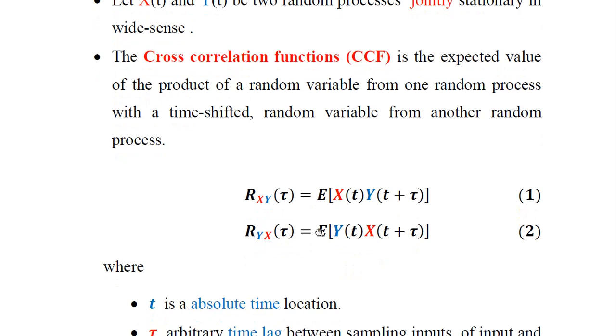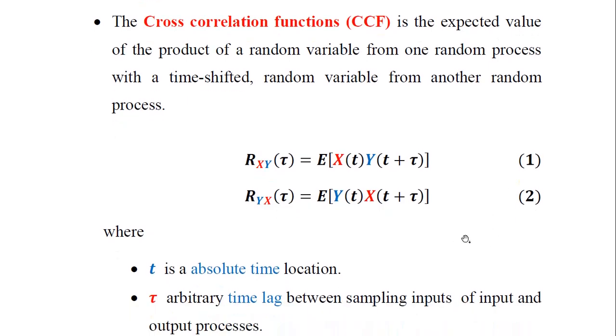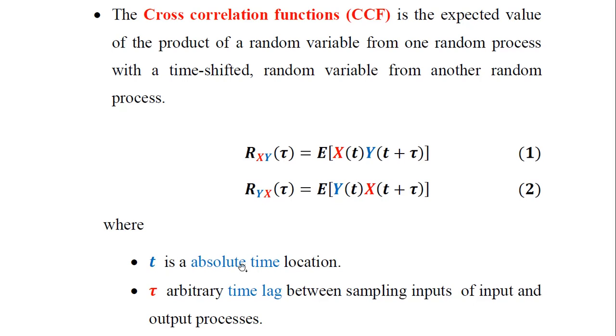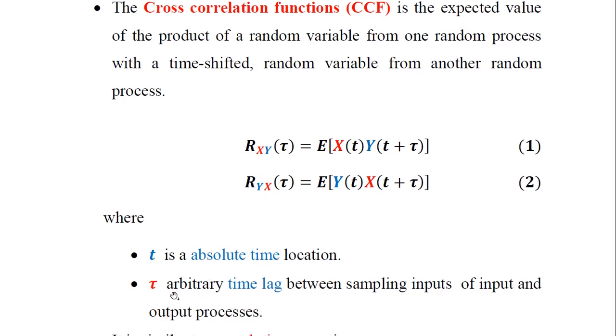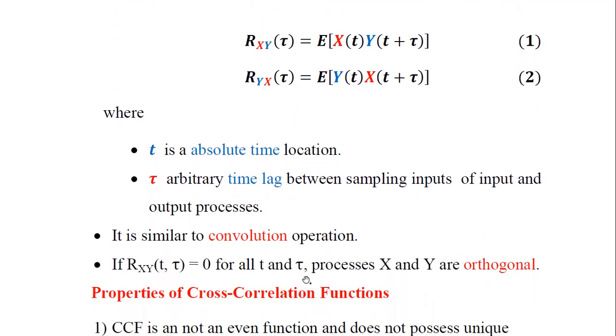Therefore we get two cross correlation functions, Rxy of tau and Ryx of tau, in equations 1 and 2 respectively. In both equations, lowercase t represents the absolute time location, and tau represents the arbitrary time difference, also called the time lag between the sampling instants of the input and output processes.